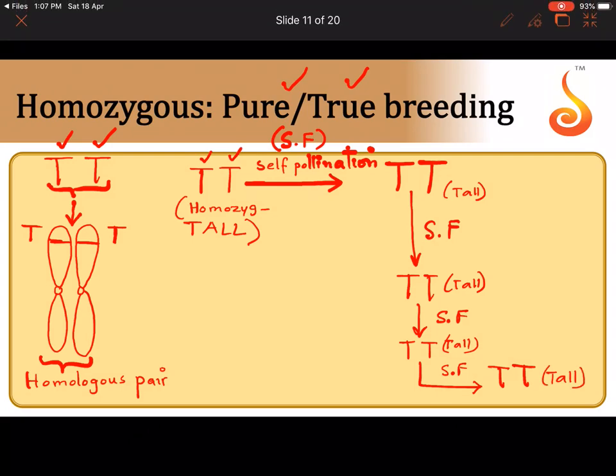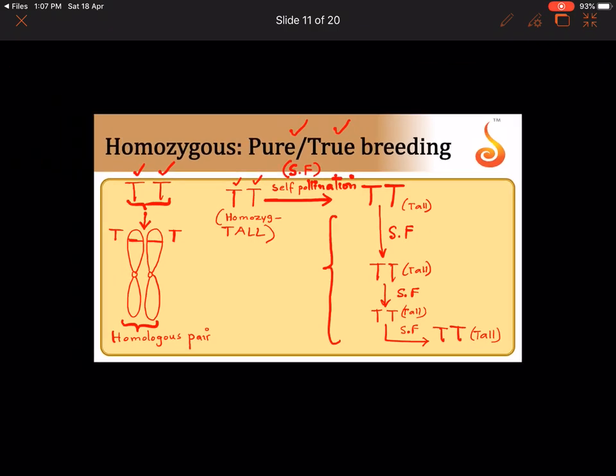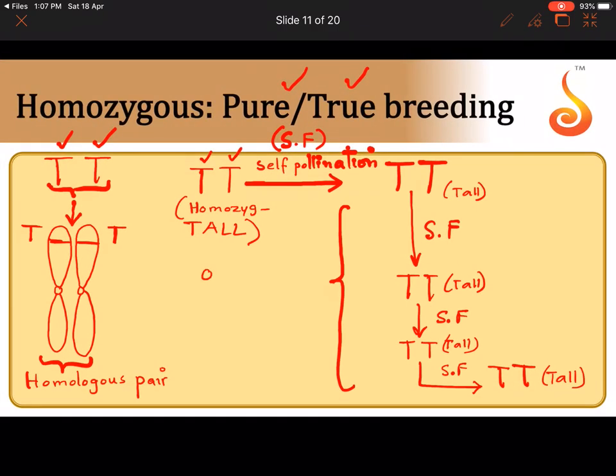Such a plant is said to be pure breeding, because don't you think this plant, over several generations of self-pollination,